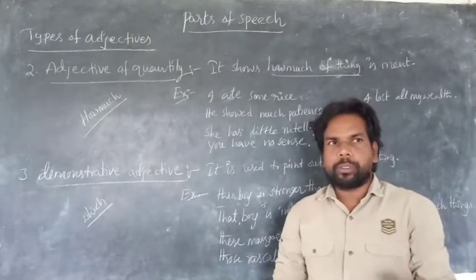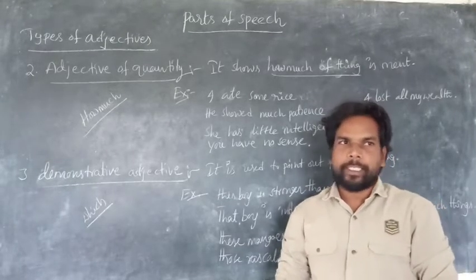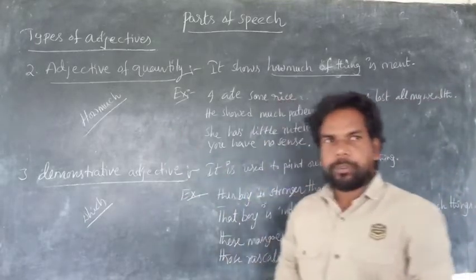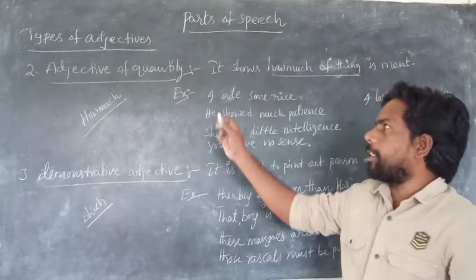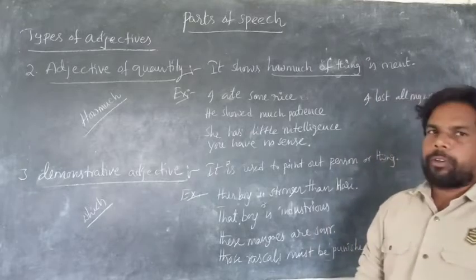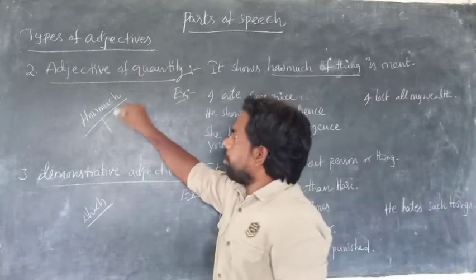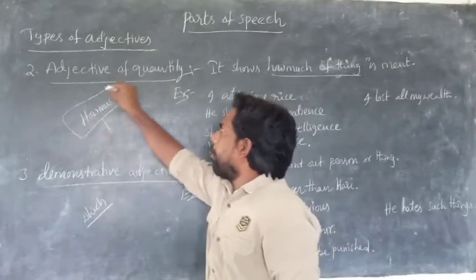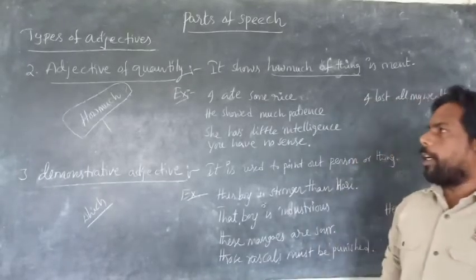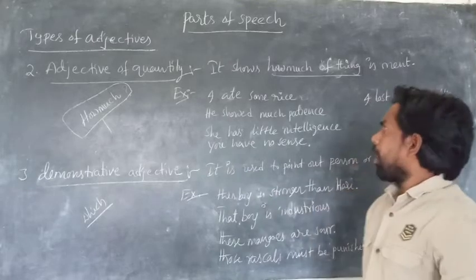Adjective of quantity shows how much of a thing is meant. Here it shows quantity. What shows quantity? Adjective shows quantity, so it is called adjective of quantity. To know what is the adjective of quantity in a given sentence, we must make a question with what? How much. Is it clear? Come to the example.